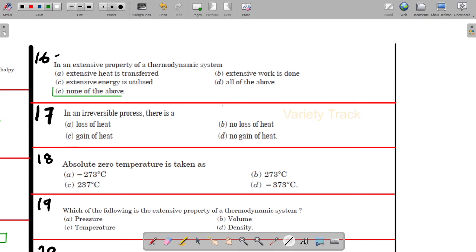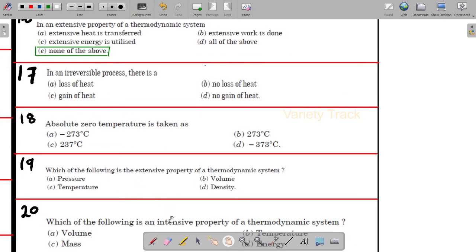Next, in an irreversible process, is there loss of heat, no loss of heat, gain of heat, or no gain of heat? For an irreversible process, there is loss of heat.